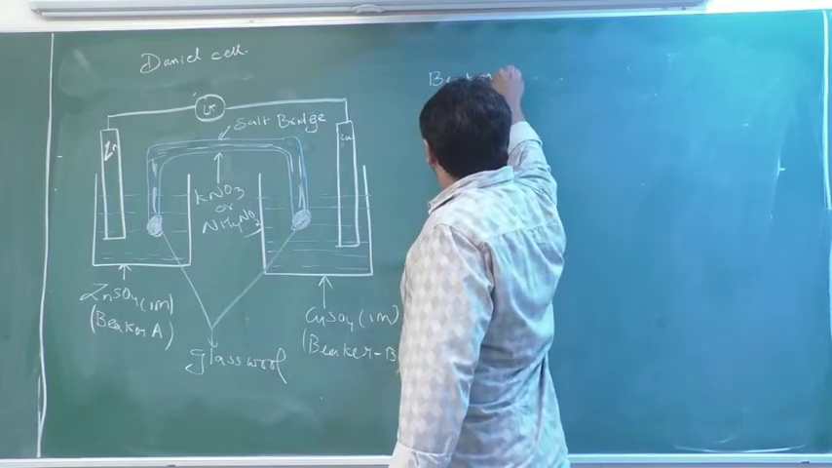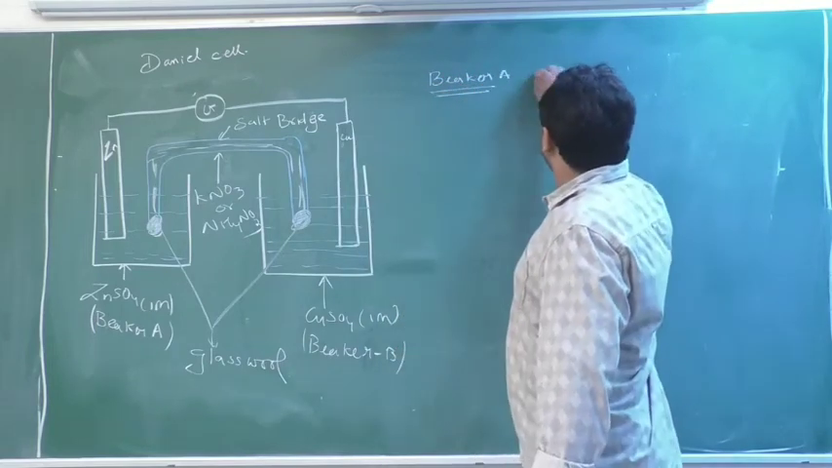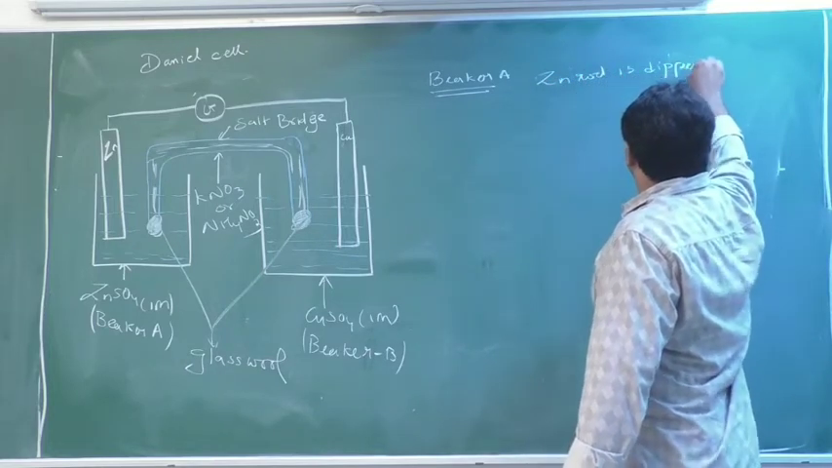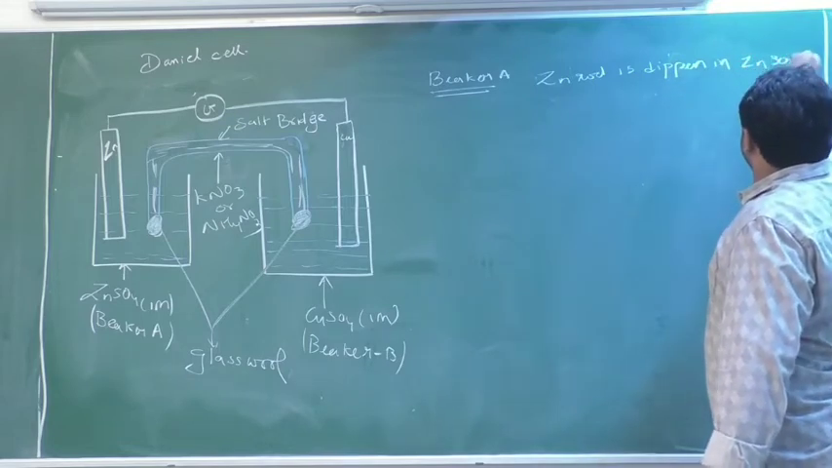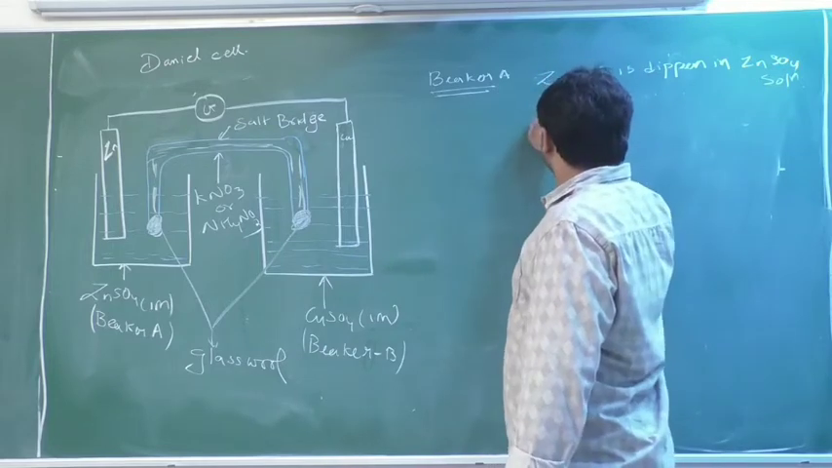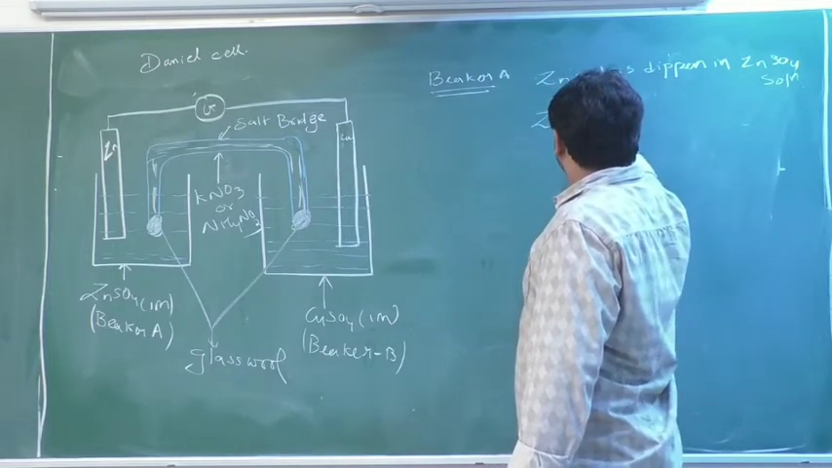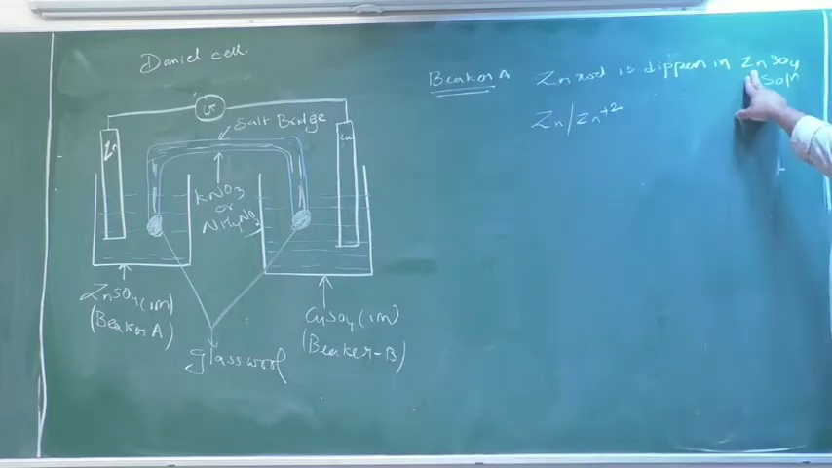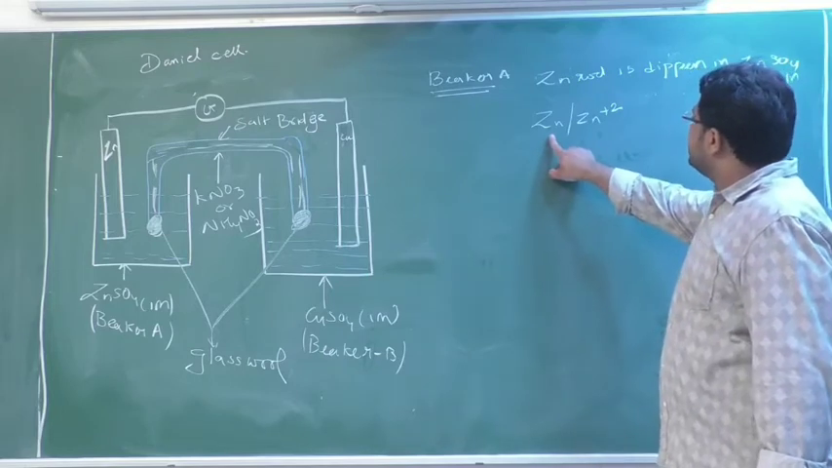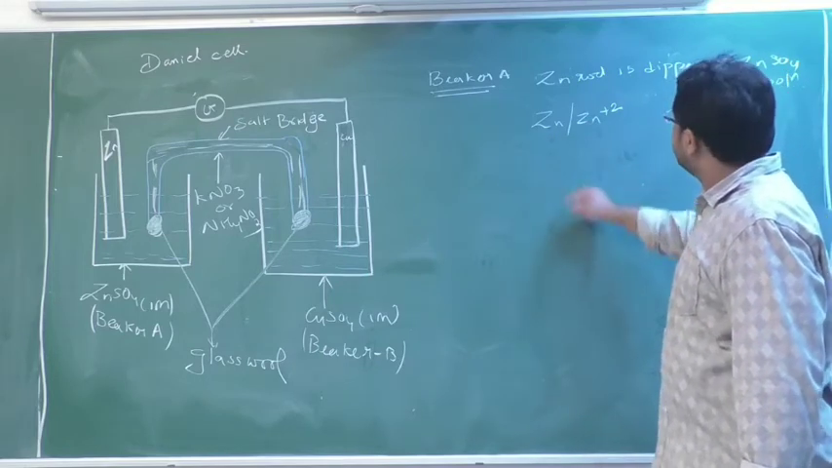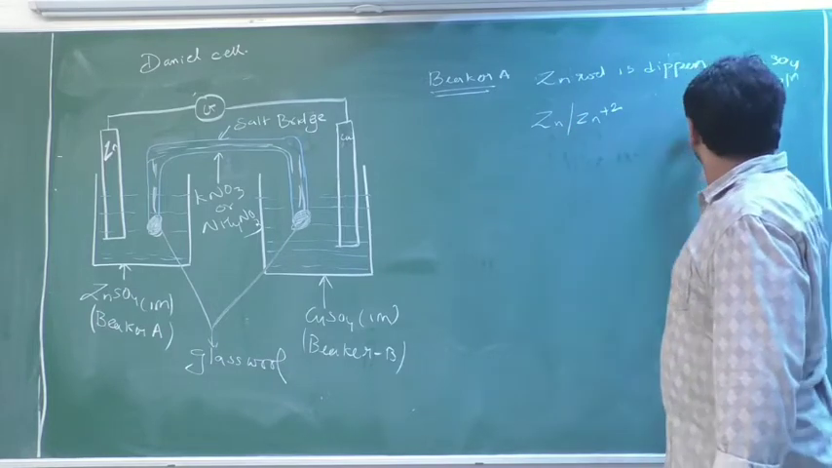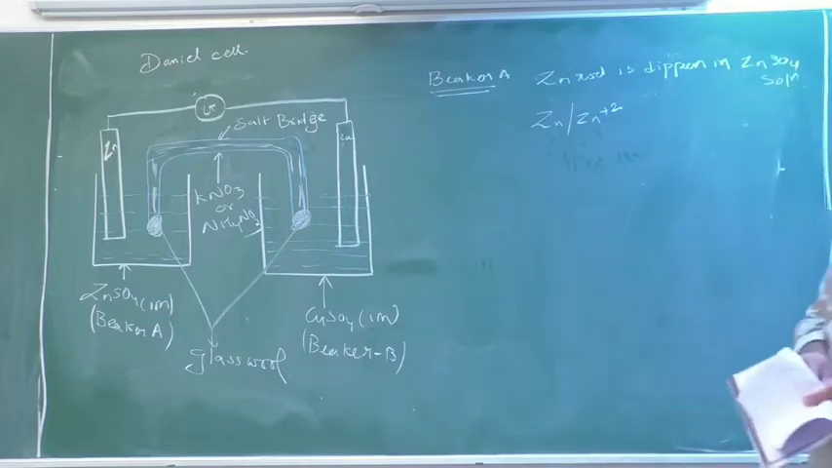So in beaker A, the zinc rod is dipped in ZnSO4 solution. I will represent it in this form. In ZnSO4, zinc is in the form of Zn +2. So this is a representation of zinc in contact with Zn +2. This rod indicates contact. Contact of what? Zinc rod with the zinc solution. Now what happens?